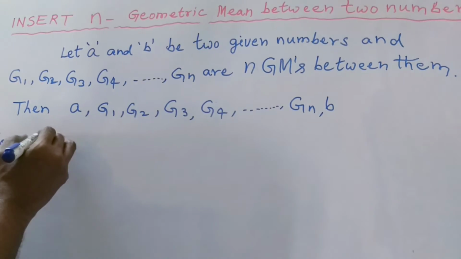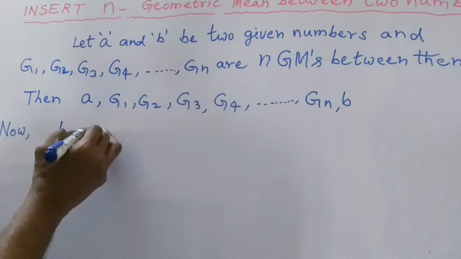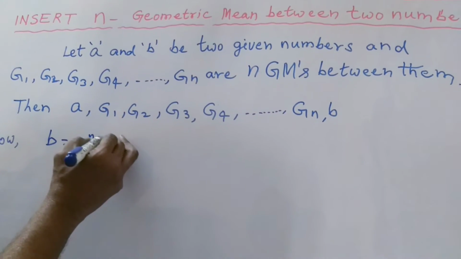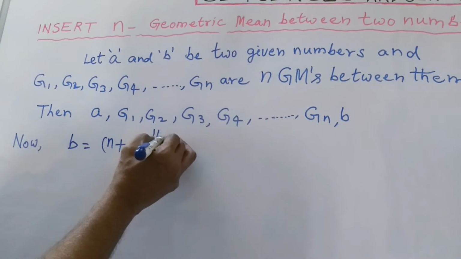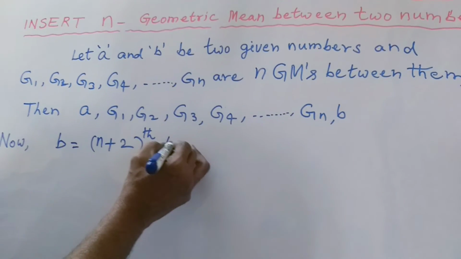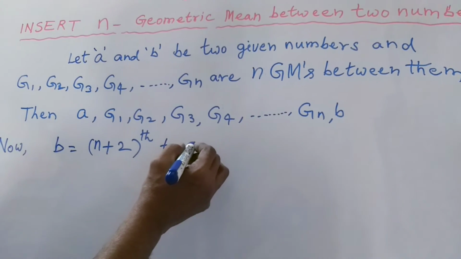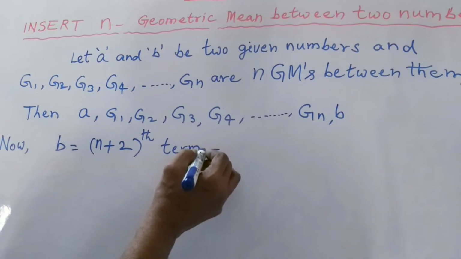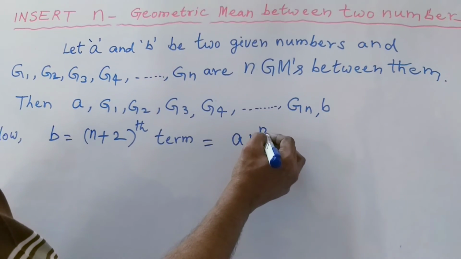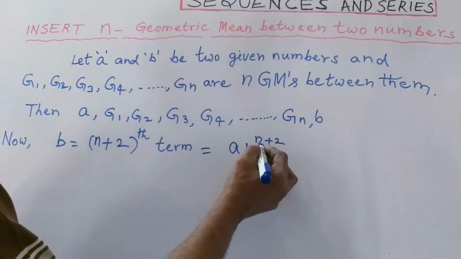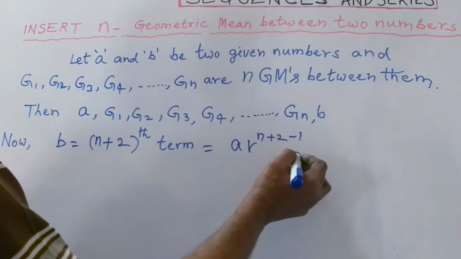Now, this B is equal to the n plus 2th term. That means A into r to the power of n plus 2 minus 1. Why?